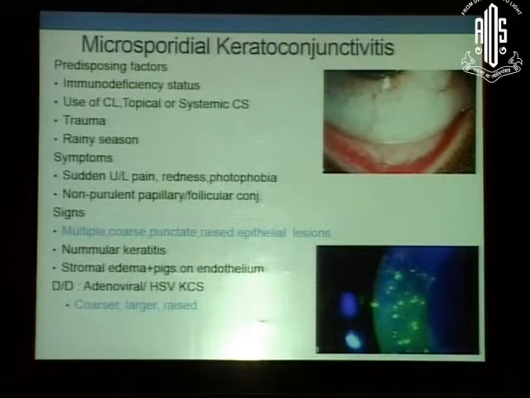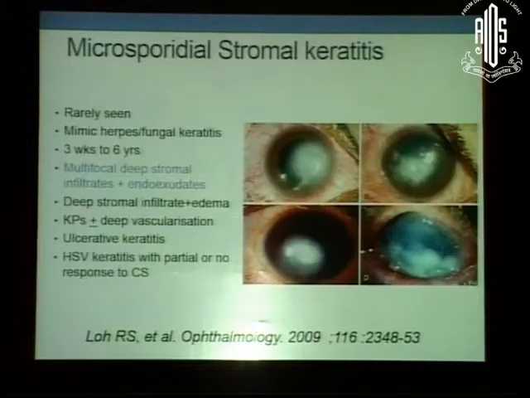Also, there could be multiple coarse punctate raised epithelial lesions, and you have to differentiate it from adenoviral or herpes lesions; it tends to be coarser, larger, and raised as compared to these lesions. The stromal keratitis due to microsporidia is quite rare, and when present, it has multifocal deep stromal infiltrates with endoexudates.